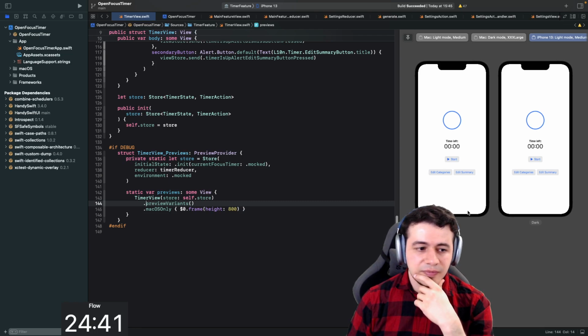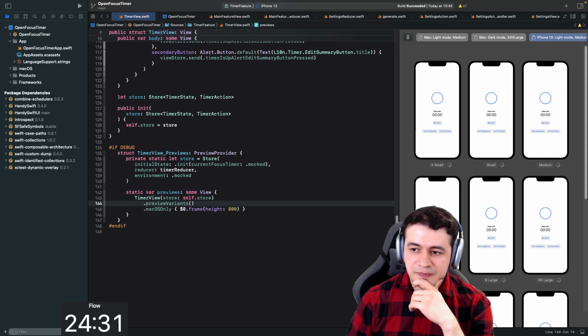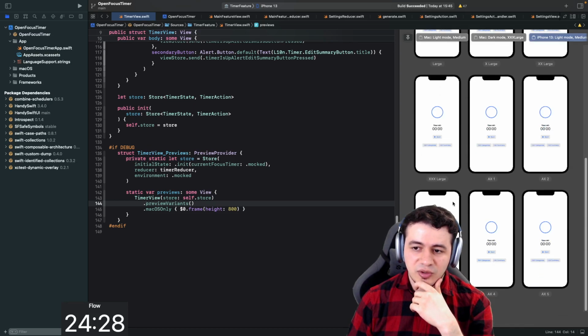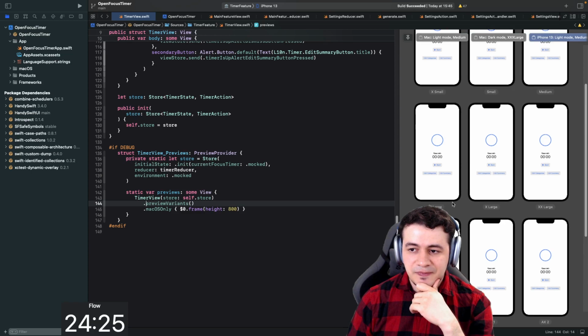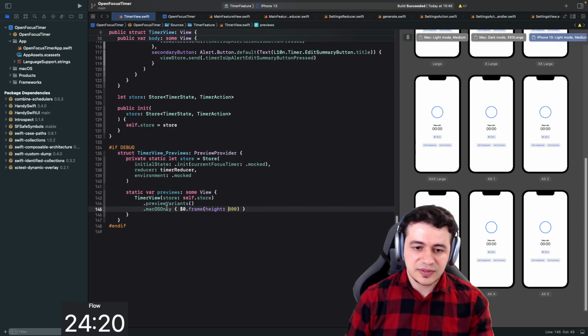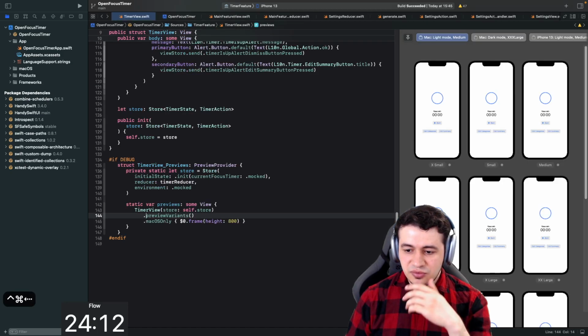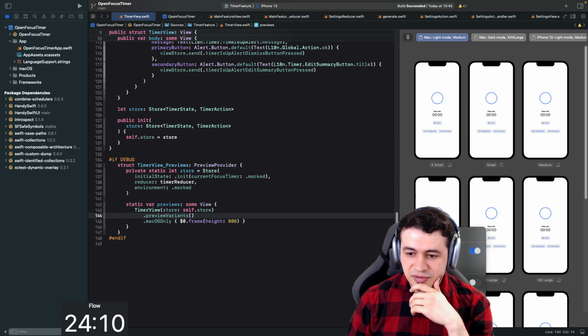Which one do I prefer? I think I want to see dynamic type variants, I guess. Because color scheme typically always works as long as you don't do something wrong with your code. But you never know if your text fits properly, so let's do it like that. So I'm going to turn off both anyways. And we just switch around between the different color schemes here. I guess that makes sense. So we can see all light and all dark.